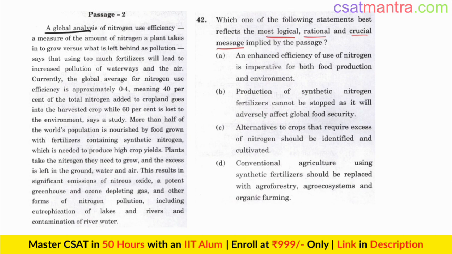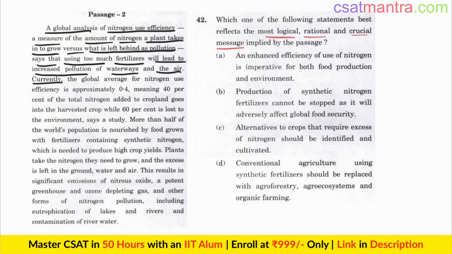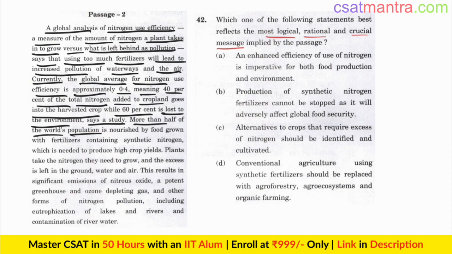A global analysis of nitrogen use efficiency, a measure of the amount of nitrogen a plant takes in to grow versus what is left behind as pollution, says that using too much fertilizers will lead to increased pollution of waterways and the air. Currently, the global average for nitrogen use efficiency is approximately 0.4, meaning 40% of the total nitrogen added to cropland goes into the harvested crop, while 60% is lost to the environment, says a study. More than half of the world's population is nourished by food grown with fertilizers containing synthetic nitrogen, which is needed to produce high crop yields.